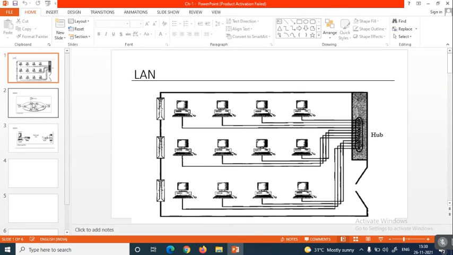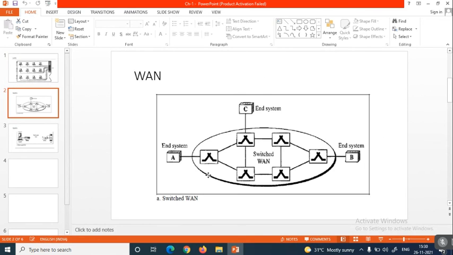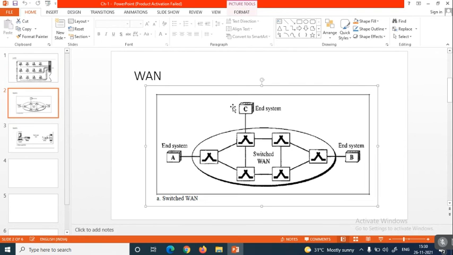Next, wide area network. Suppose in a particular environment you have a different number of systems, and for all the systems you maintain a common networking environment. If those systems are divided into subcategories, say one end system and another end system, all these are interconnected with a wide area network.